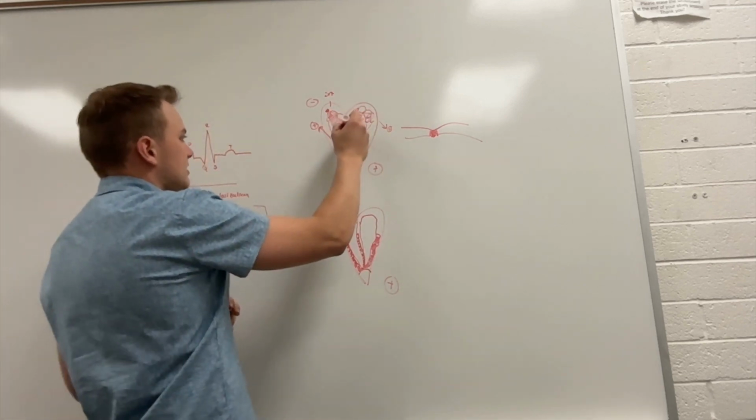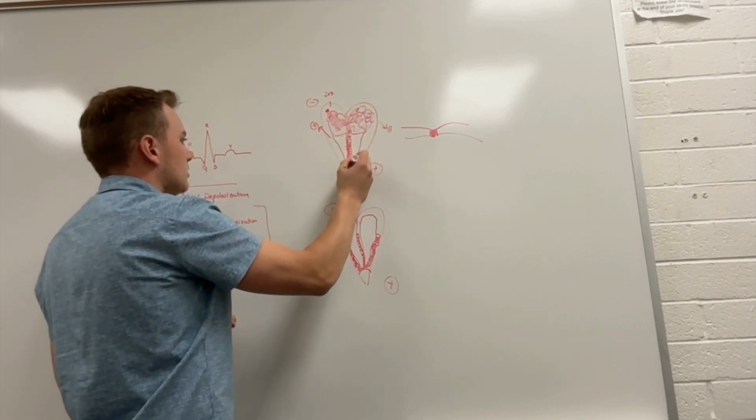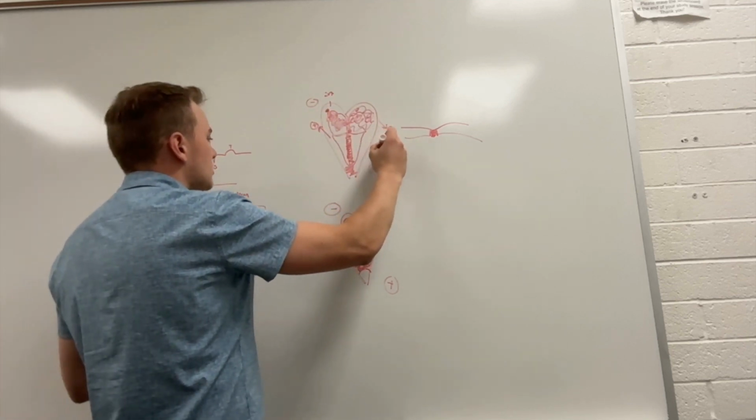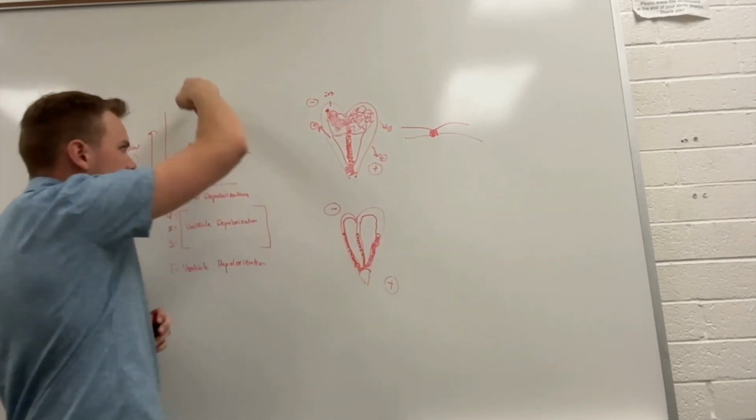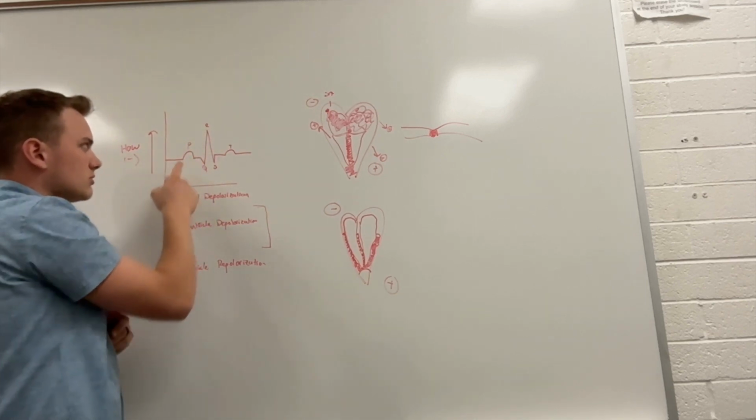Once we fill up this space, we're going to fill the entire tube, which means we're going positive to positive, which causes a huge upward inflection. This is our largest part in ventricular depolarization.